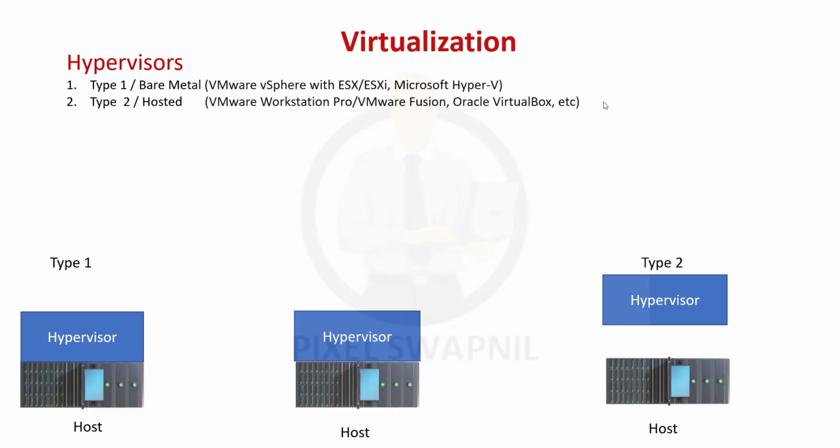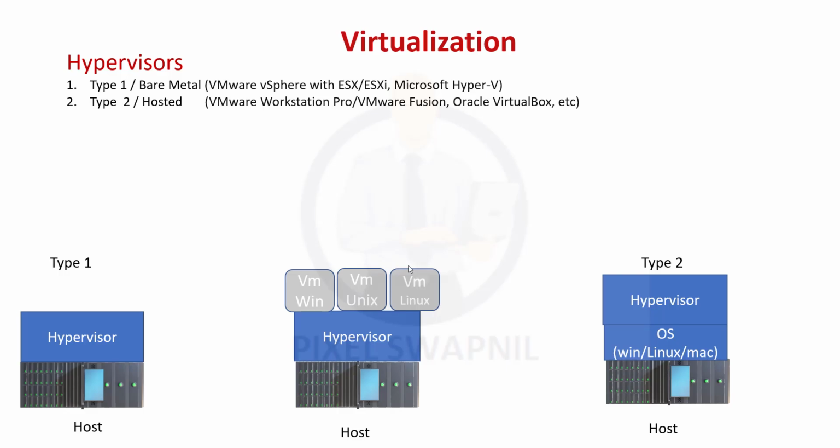In a type 2 hypervisor, we don't install the hypervisor directly onto the host. Instead, we install it onto the host OS, which in our case can be any of Windows, Linux or Mac, and on top of that we install the hypervisor. That's why it is also called a hosted hypervisor. Examples of type 1 hypervisors are VMware vSphere and Microsoft Hyper-V, and type 2 hypervisors are VMware Workstation, VMware Fusion and Oracle VirtualBox. So once you install the hypervisor, you are ready to create the virtual environment or virtual machines.